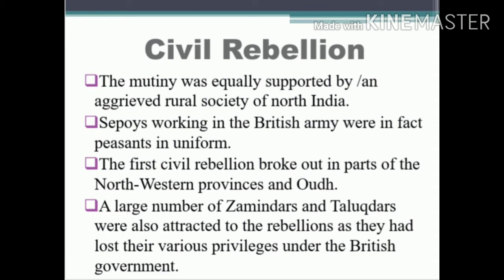A large number of zamindars and talukdars were also attracted to the rebellion, as they had lost their various privileges under the British government. Here, the Indian zamindars and talukdars, who controlled territories, also joined this rebellion because they lost their privileges under the British government.